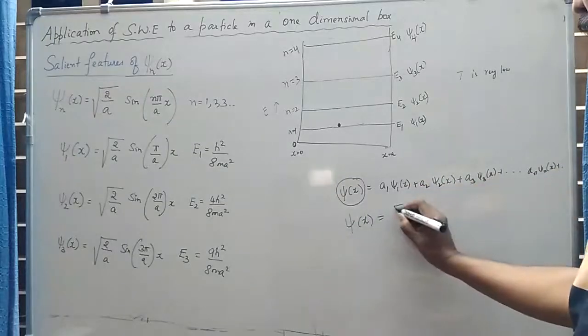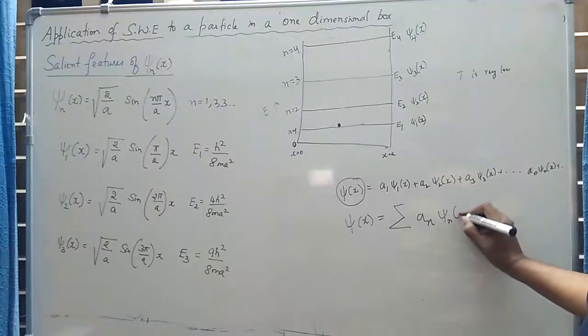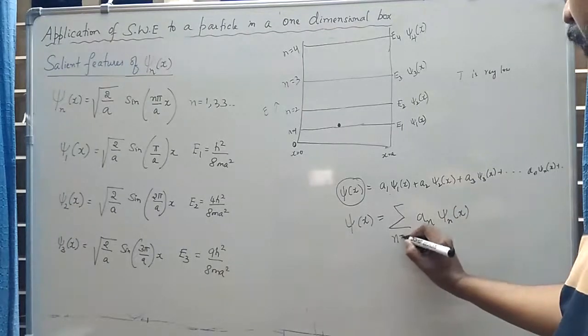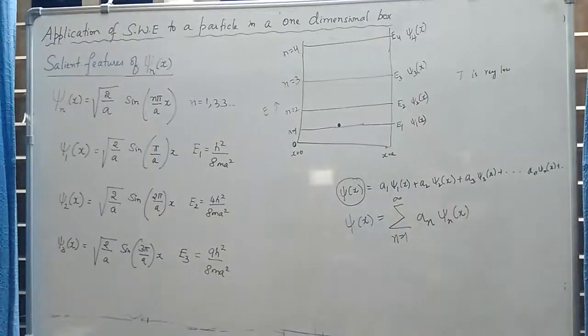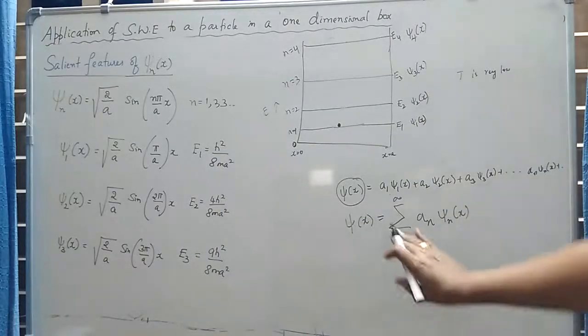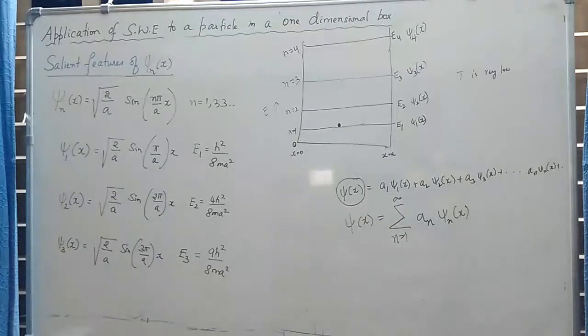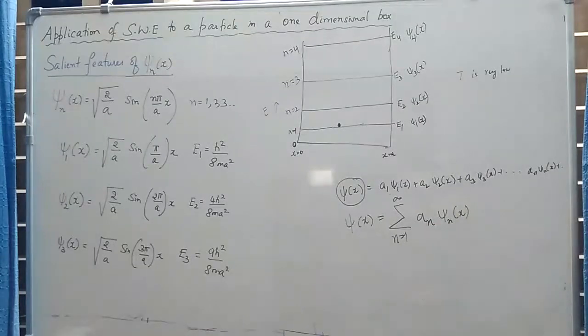This can be written as summation of an into psi n of x, where n varies from 1 theoretically up to infinity. So this is the linear combination of all the possible wave functions. Generally we express this as the solution for a Schrodinger wave equation, but we will not make that thing that complicated. If the temperature is very low, what will happen?